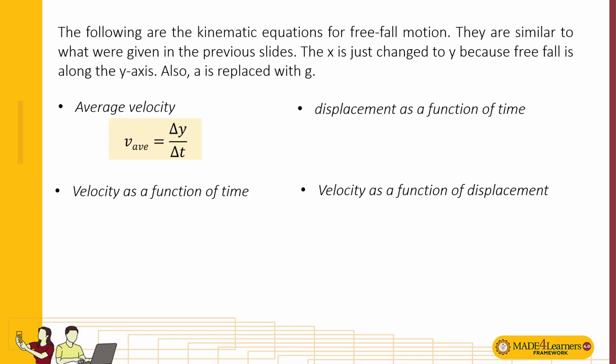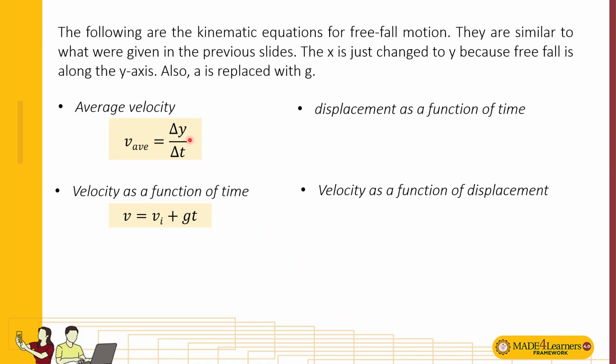So we have a summary of the kinematic equations, including average velocity. This time we can use the letter y instead of x for the change in position or displacement, since it's moving downward. But if you want to use the letter x, it's still okay, as long as you know what the direction of the displacement is and you know how to interpret the results later in the computations.